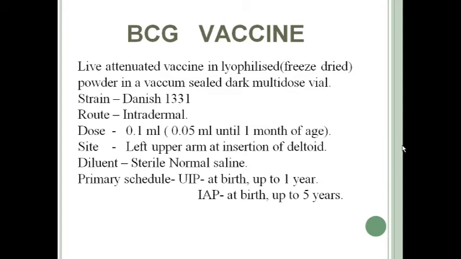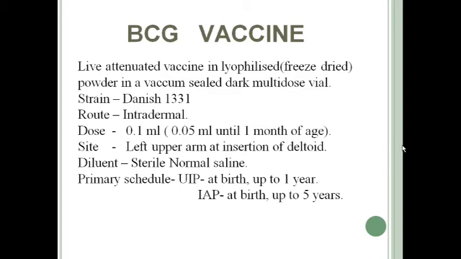After ulceration, it forms a permanent scar around 9 to 12 weeks after the vaccination, and this permanent scar remains lifelong. This is the reason BCG vaccine should be given only at a particular site, the left upper arm, for easy identification of whether the person has received vaccination in childhood or not.